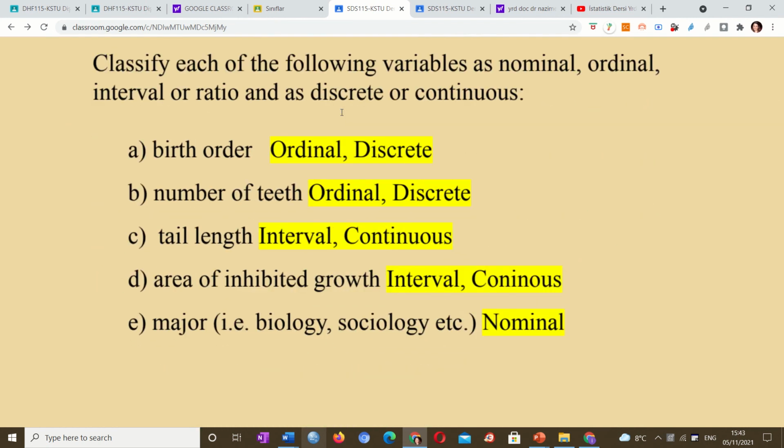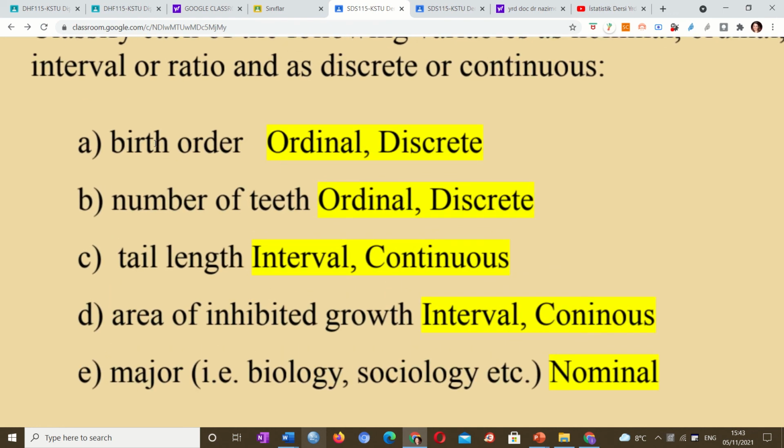Some other examples of classification of nominal, ordinal, interval are here. For example, birth order. Who is born first? You are all born after me, so it is in order, like age. I am first, and then you come second.